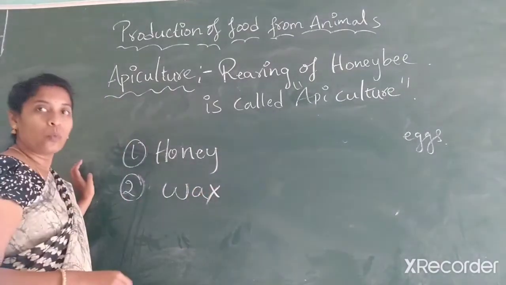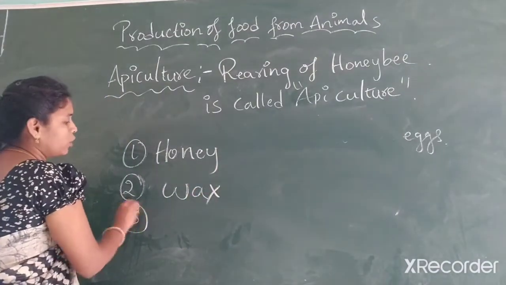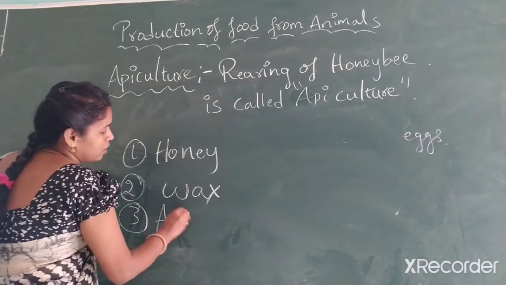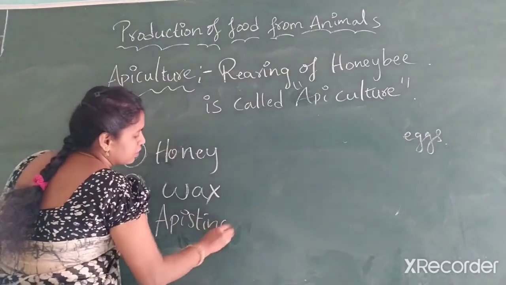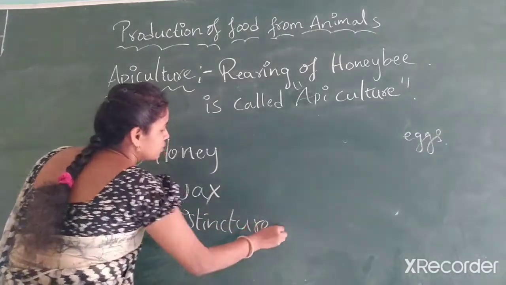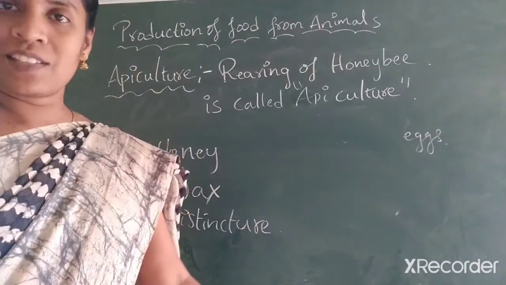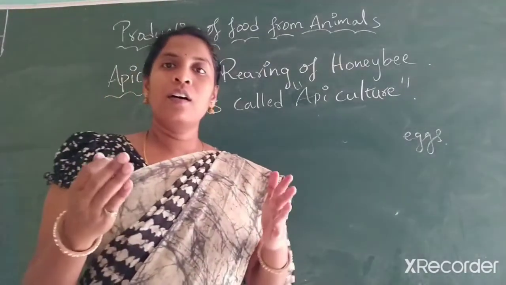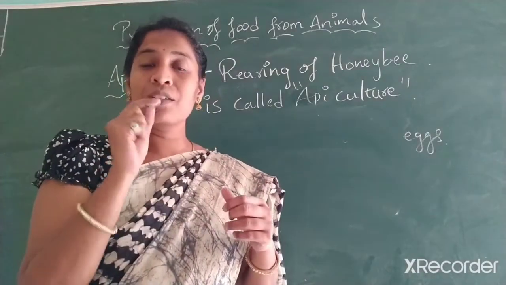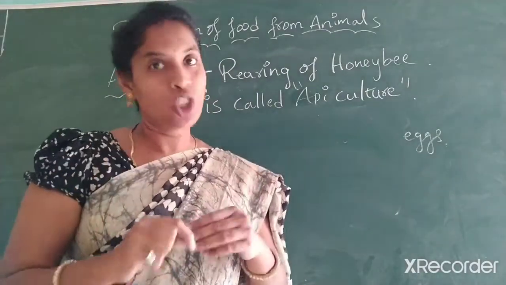Number 2, wax. Number 3, Apis tincture. Apis tincture is a poison which is extracted from the honeybee's sting. So the sting of a honeybee has a toxic poison.